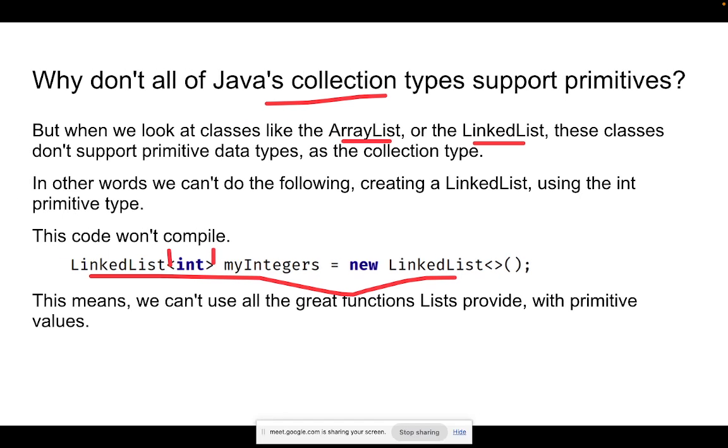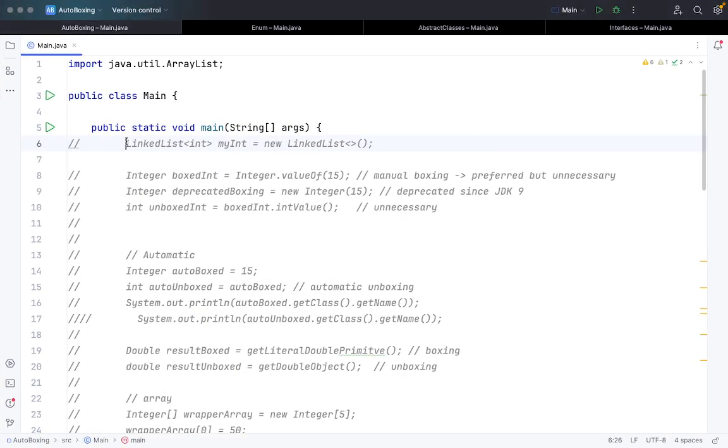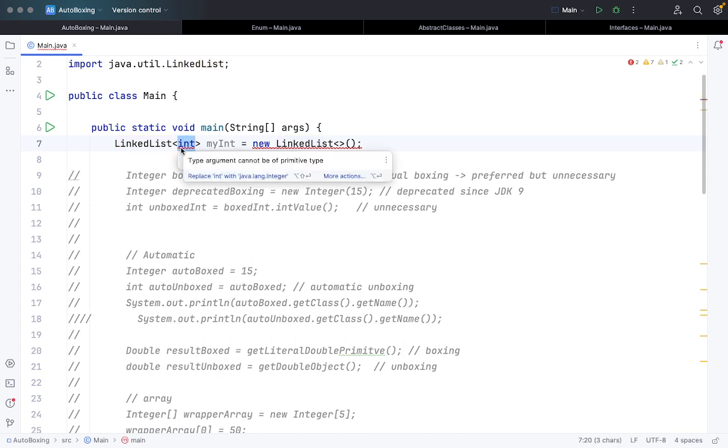Okay, so to show you as code, we have a function called main, with public static void main, and we have tried to define a linked list with the primitive data type. We are trying to define a linked list of int type. Now if I hover over it, I hope you can see my screen, it says that type argument cannot be of primitive type.